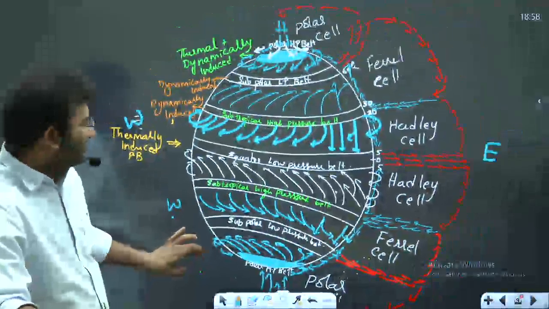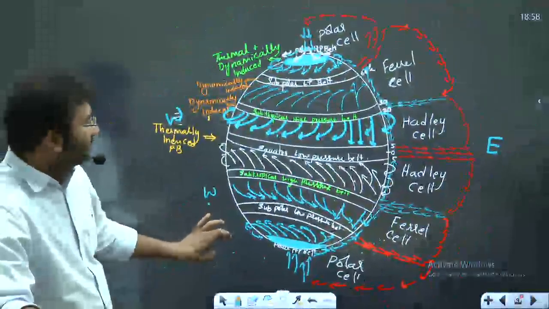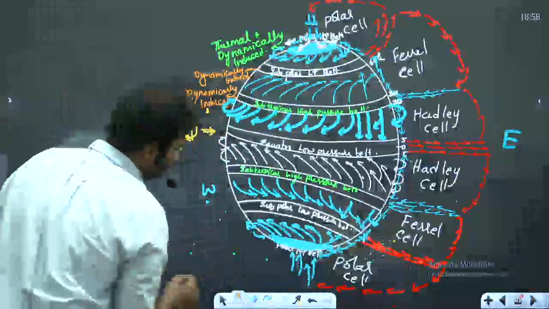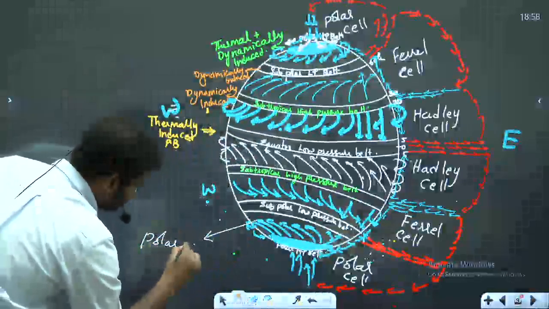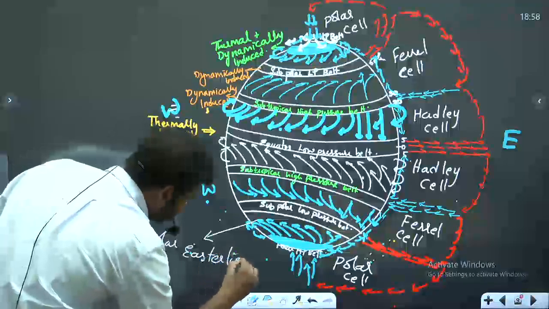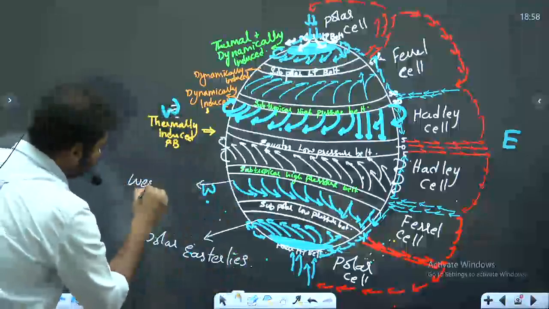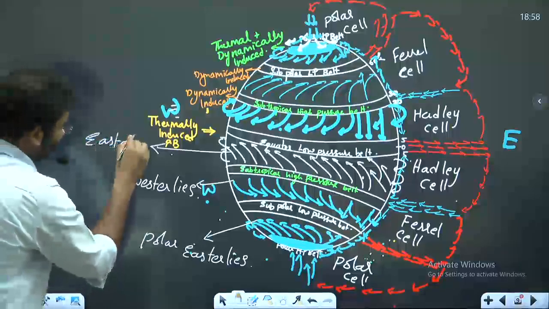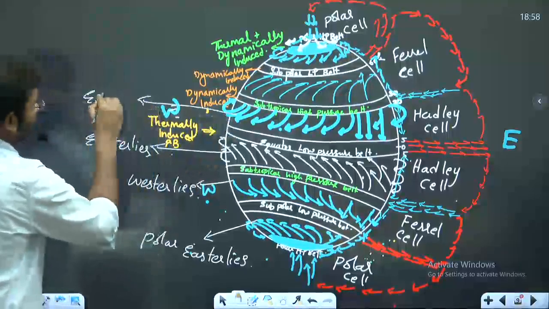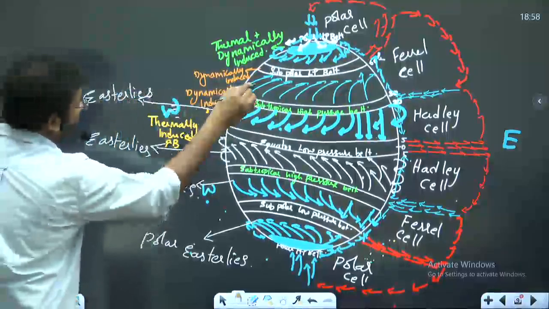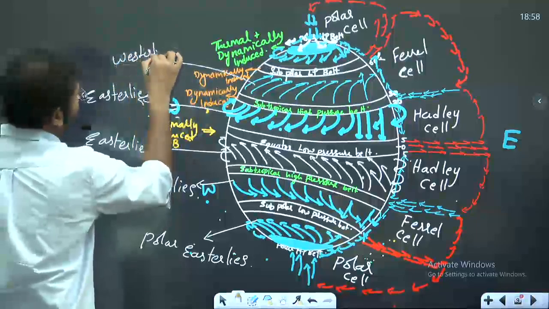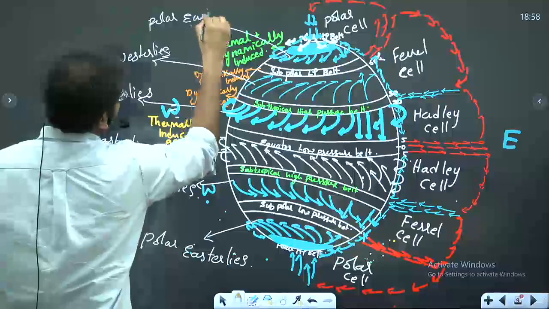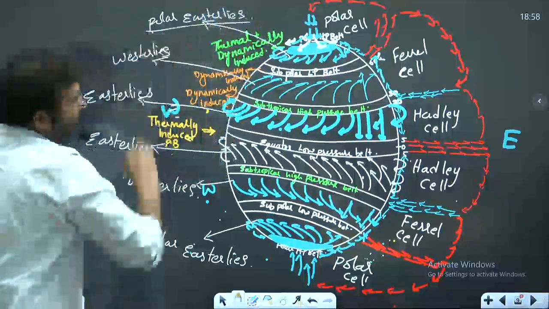Okay. In a nutshell, this is your atmospheric circulation. So in the polar region, you have easterlies.